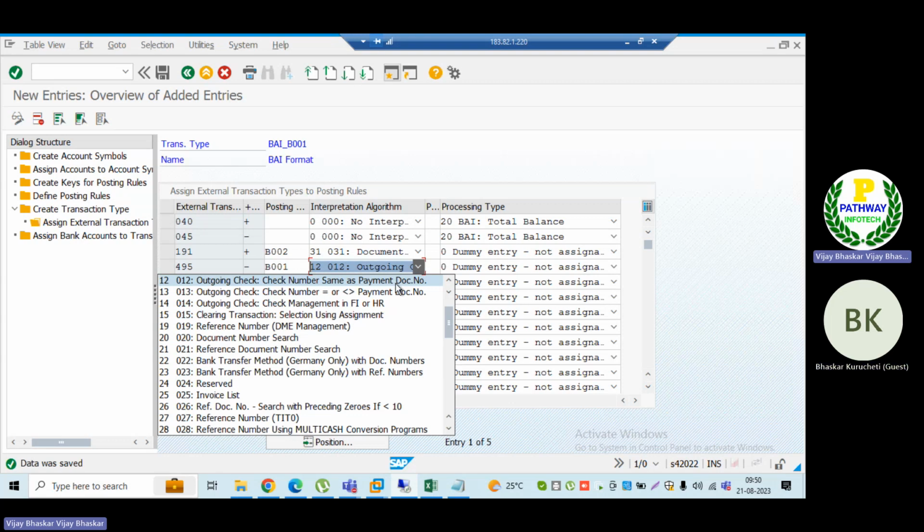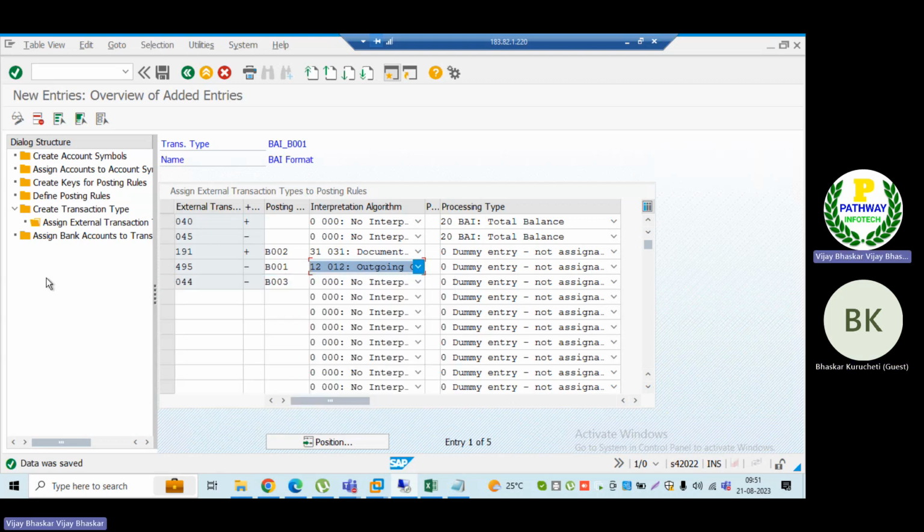So what will happen here is my check number is the same as the payment document number. The clearing document consists of the check number, each and every document. If I select this one, as soon as we identify the payment document, the clearing document number, it must have the check number. That check number is to be updated in my check register FCHN. This is the interpretation. So interpretation algorithms we can map based on the business requirements.